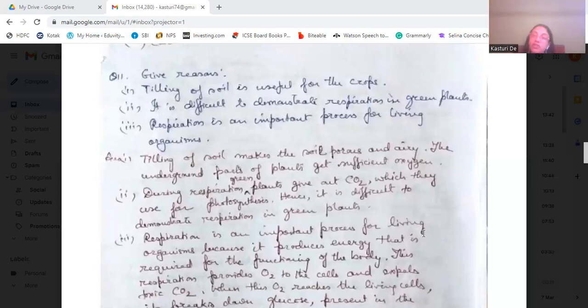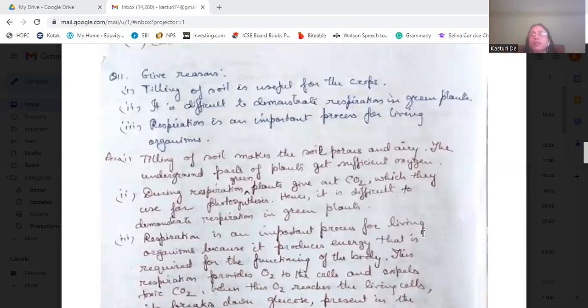We know that during respiration, carbon dioxide is given out. So when carbon dioxide is being given out, they take it back and use it for photosynthesis. That's why it's very difficult to demonstrate respiration in green plants, because we cannot identify how much carbon dioxide has been given out. We will not be able to know that carbon dioxide is being given out, because as soon as it is given out, it is being used up by the green plants for photosynthesis.